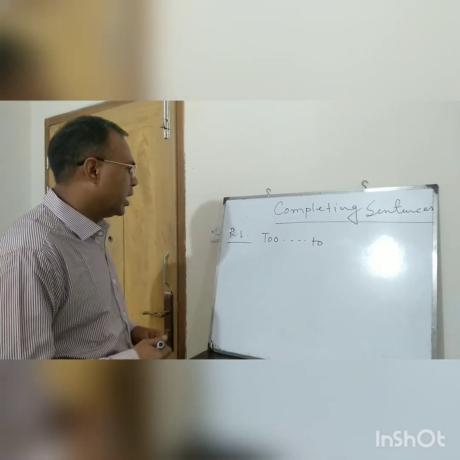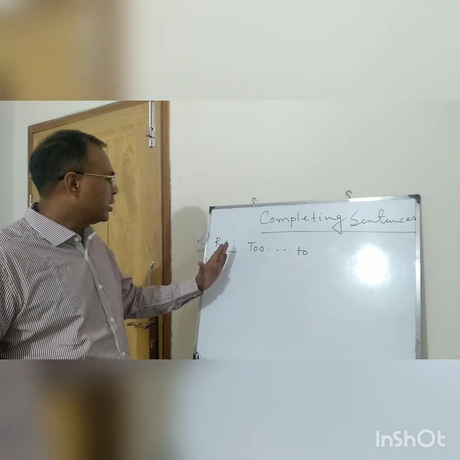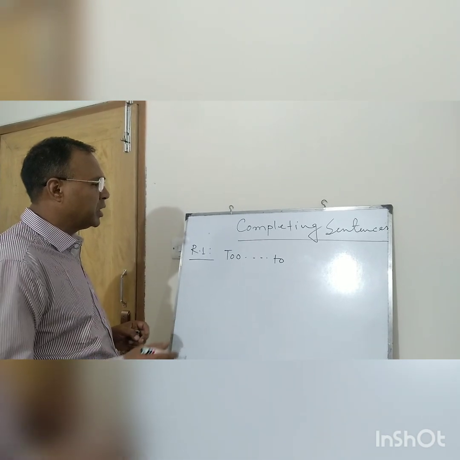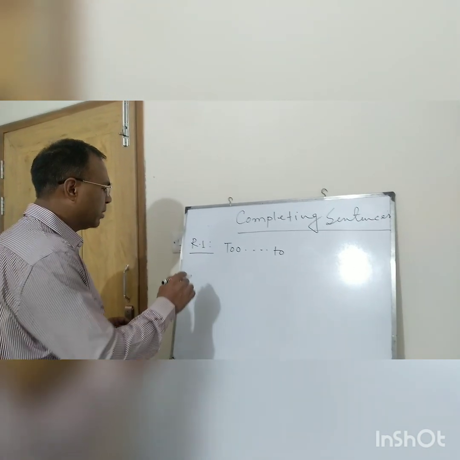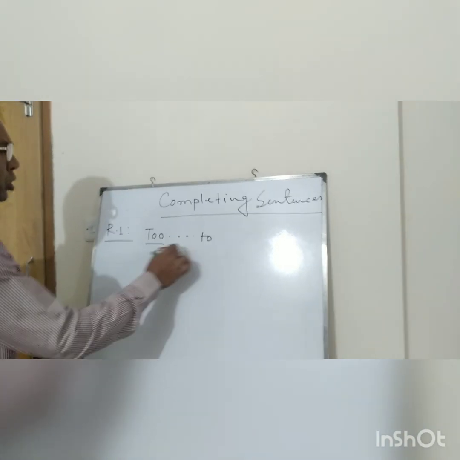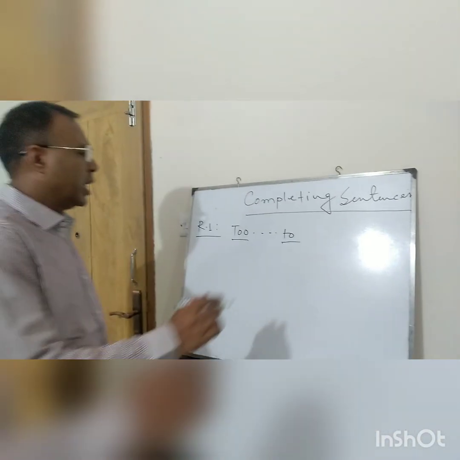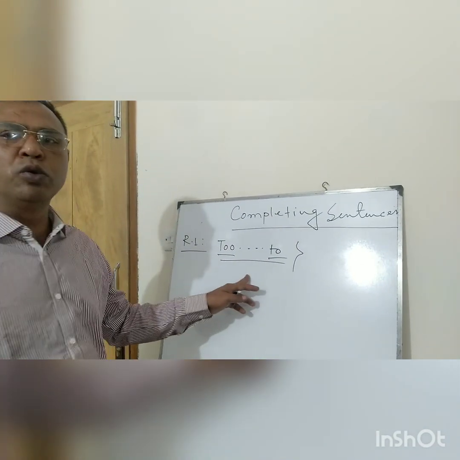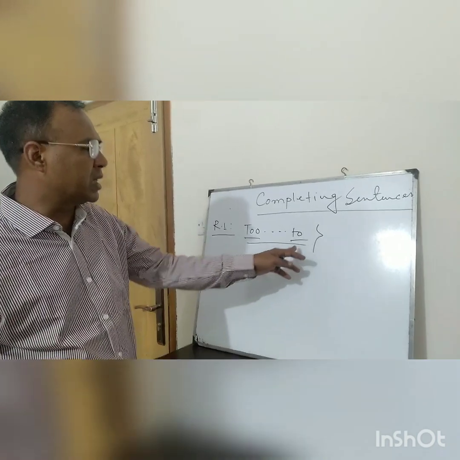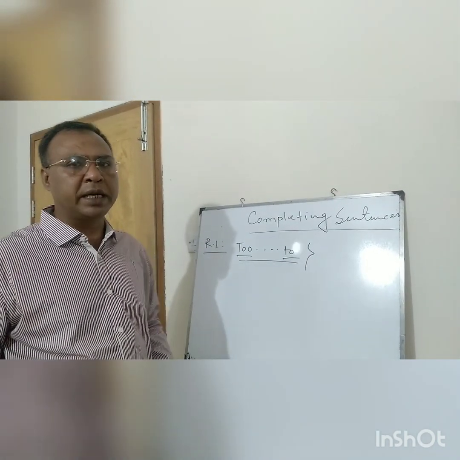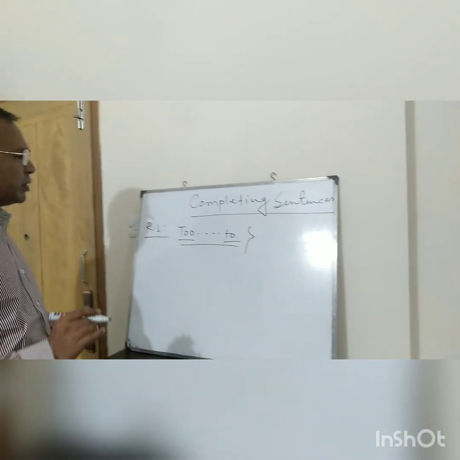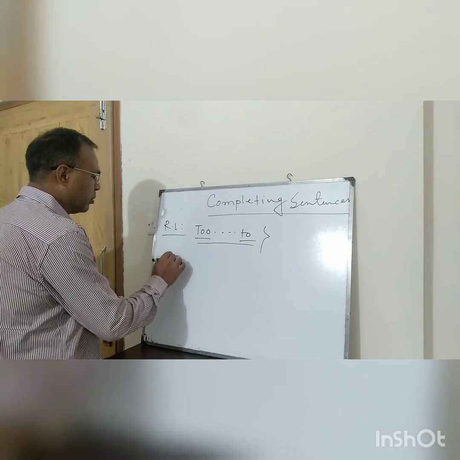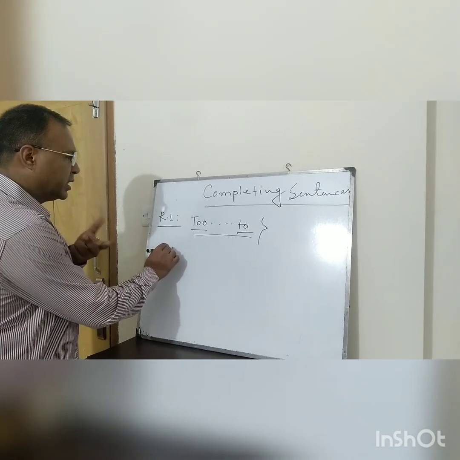Now let us focus on some basic rules which basically comes in the various boards in various years. Today I shall try to make you understand some basic rules by which the completing sentence basically comes in the exam. Number 1, too. Here these types of sentence apparently looks affirmative, but exactly these types of sentence are negative sentence. Now when these types of sentence will come, one portion will be given in the sentence.